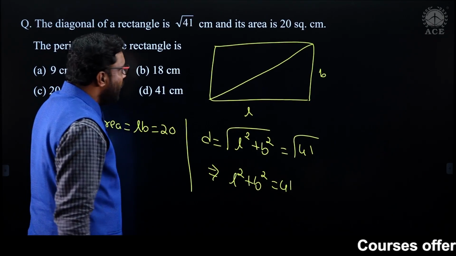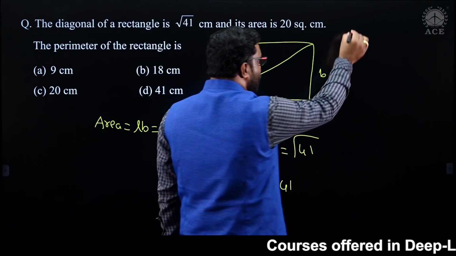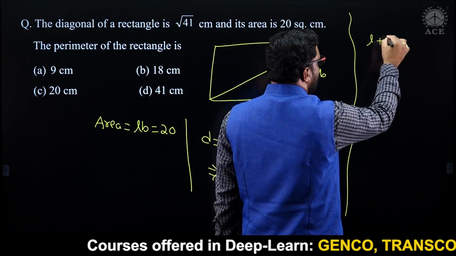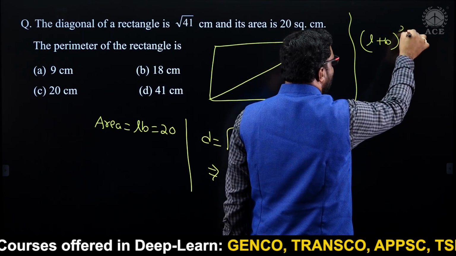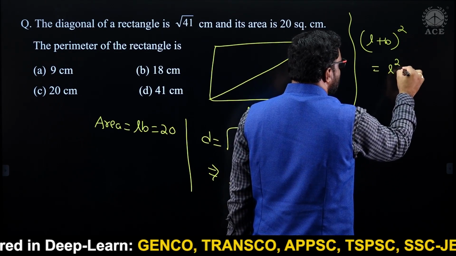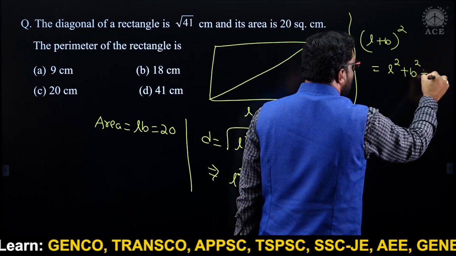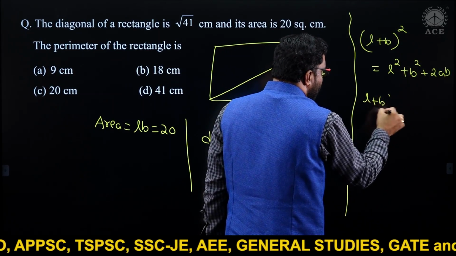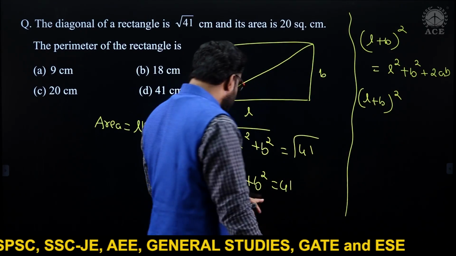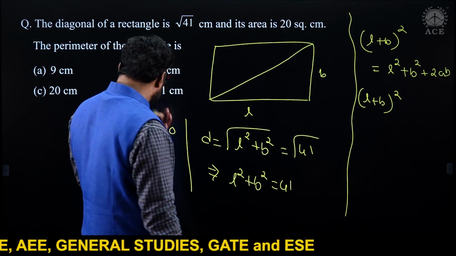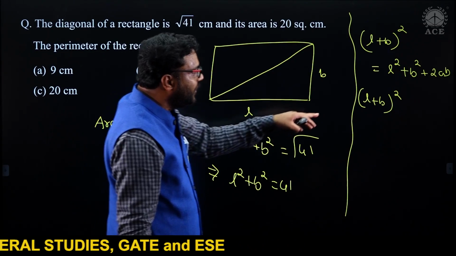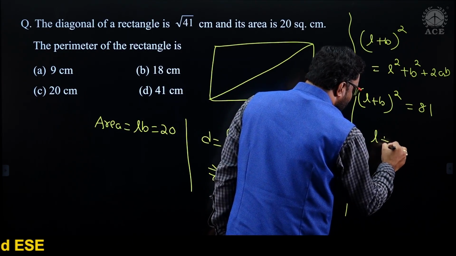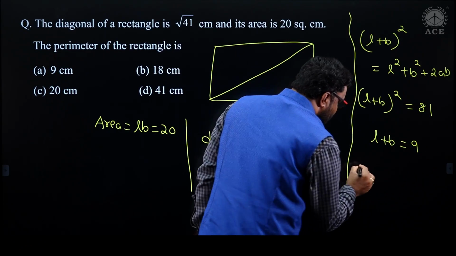Fine. Now what do you want? Perimeter you want. So if you want perimeter, L plus B you have to calculate. What will I apply? L plus B whole square is nothing but L square plus B square plus 2LB. So we got L plus B whole square. L square plus B square is 41, 2LB is nothing but 40. We'll get 81. And I came to know L plus B here is 9.